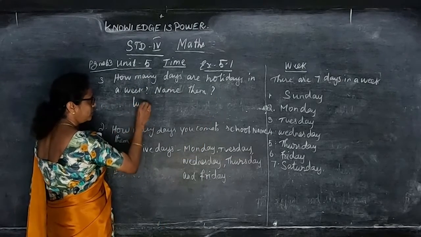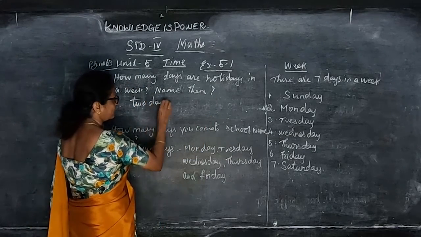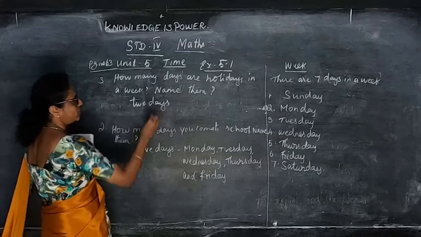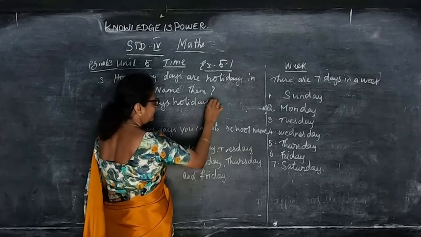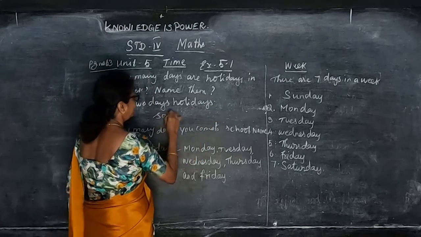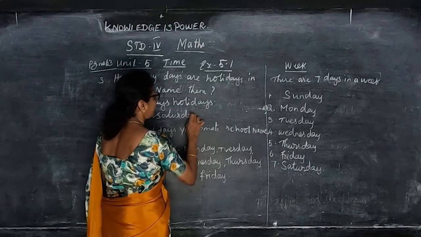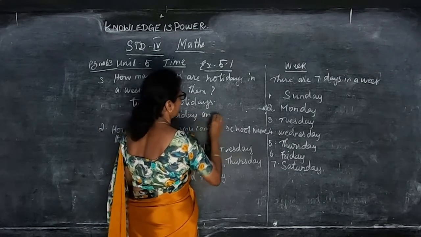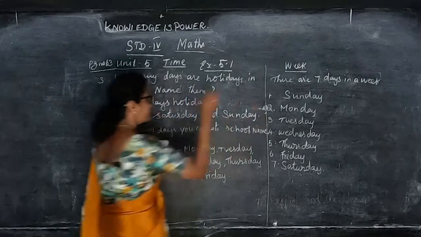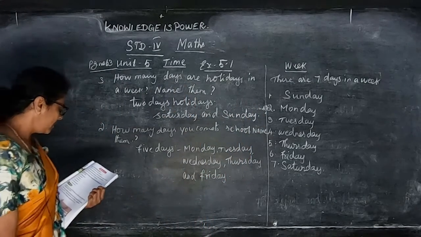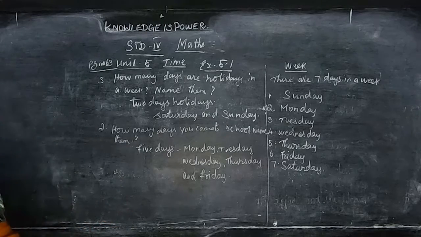So 2 days holiday. They are Saturday and Sunday. Okay.